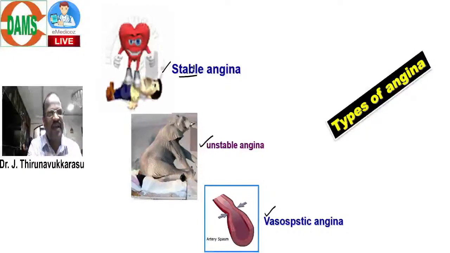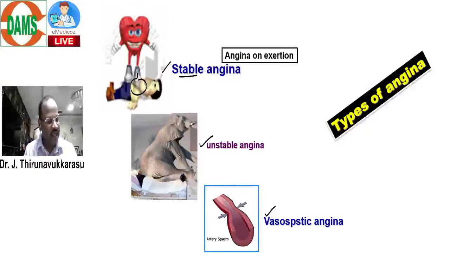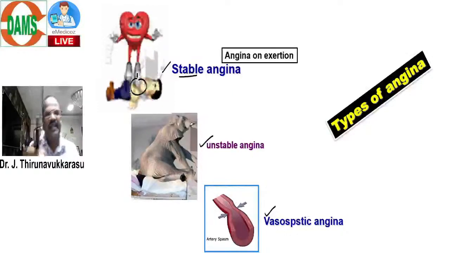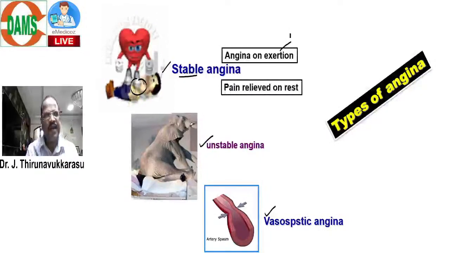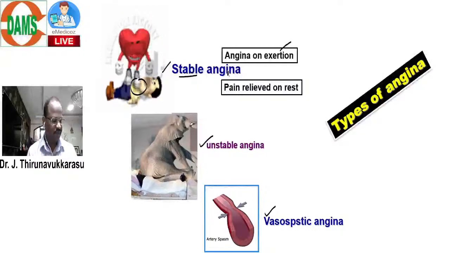As the name indicates, the patient complains of chest pain only on exertion, when you go for walking or jogging or do some exercise. At the time of exertion alone he develops chest pain, and the pain is completely relieved by taking rest. That's called stable angina.